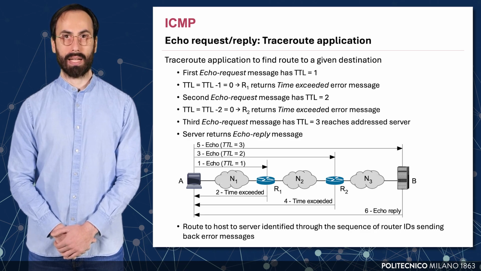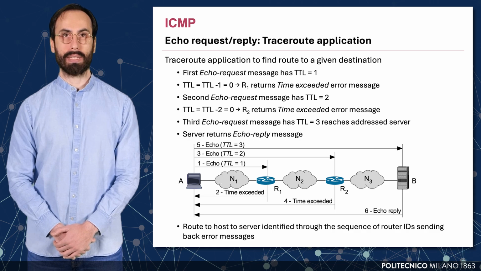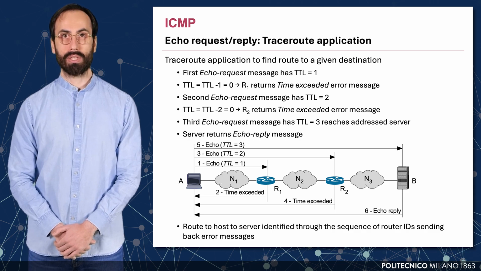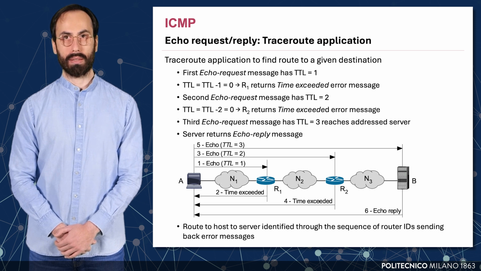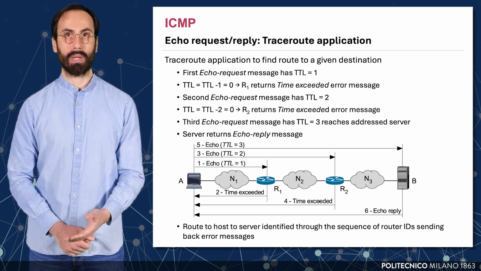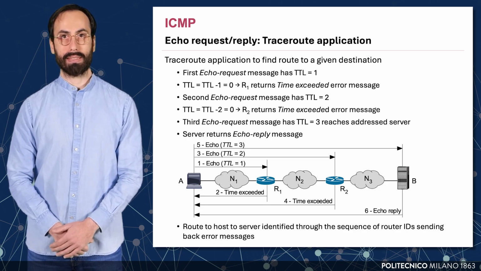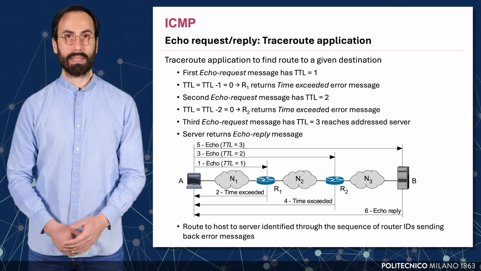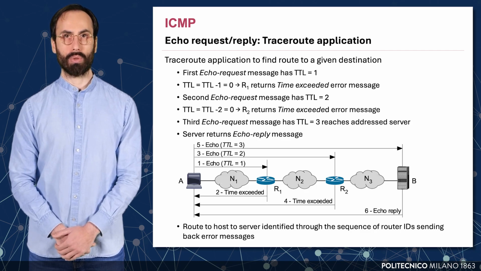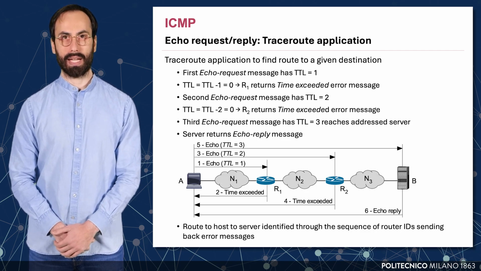Traceroute is a tool that uses ICMP echo request and reply messages along with the time to live field in the IP header to discover the path to a destination host. It works by sending an echo request with a TTL of 1. The first router, R1, decrements TTL to 0 and drops the packet, replying with a time exceeded message. Then a second echo request is sent with a TTL of 2. The second router, R2, drops the packet and sends back the same error.